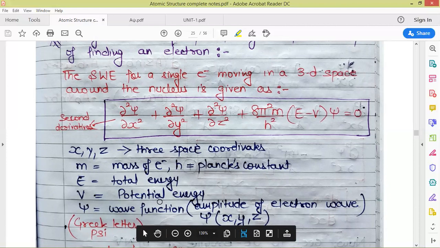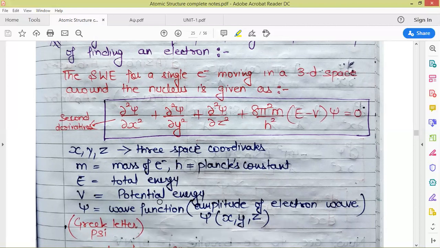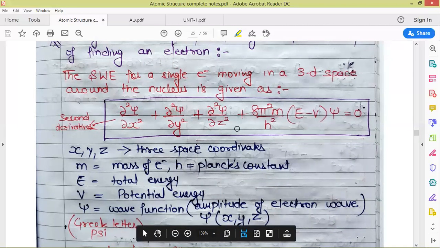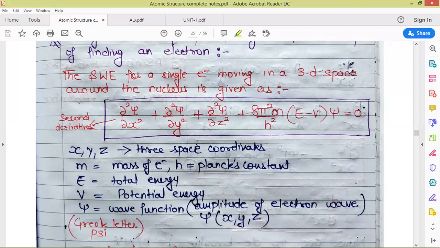It represents the wave function, which represents the amplitude of the electron wave around the nucleus in three-dimensional space, and x, y, z are the three space coordinates. h is Planck's constant, m is again the mass of the electron, E is the total energy, V is the potential energy, and psi is again the amplitude of the wave.